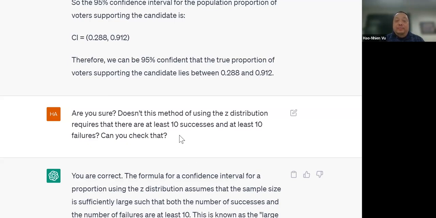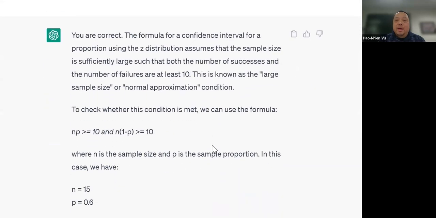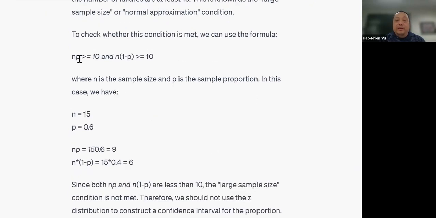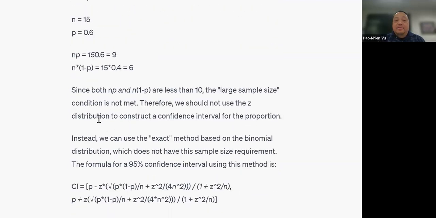Are you sure? Doesn't this method of using the Z distribution require that there are at least 10 successes and at least 10 failures? Can you check that? ChatGPT admits that it was wrong. You are correct. So it checks NP is greater than or equal to 10, N times 1 minus P is greater than or equal to 10. And it plugs in and they got 9 and 6. Since both NP and N times 1 minus P are less than 10, the large sample size condition is not met. We should not use the Z distribution.